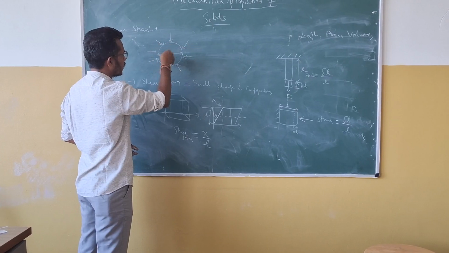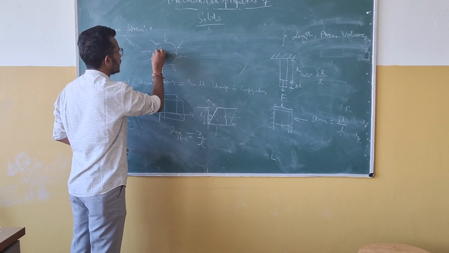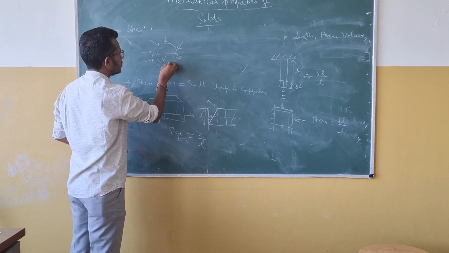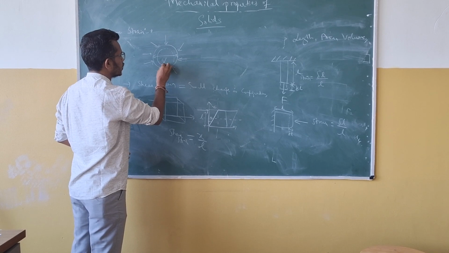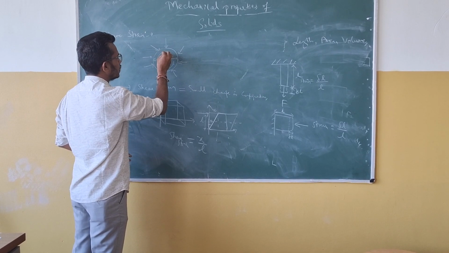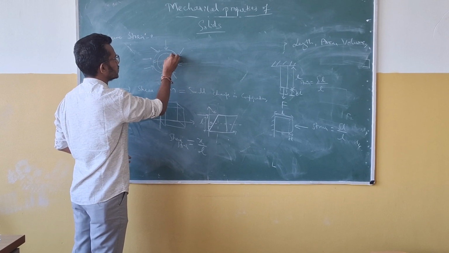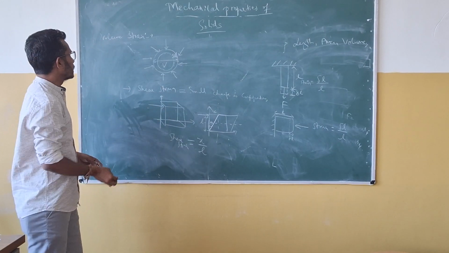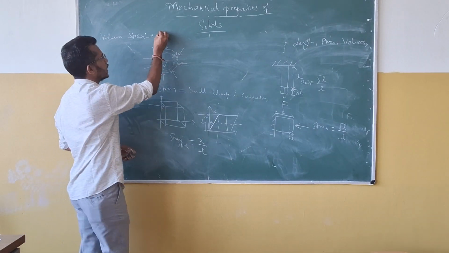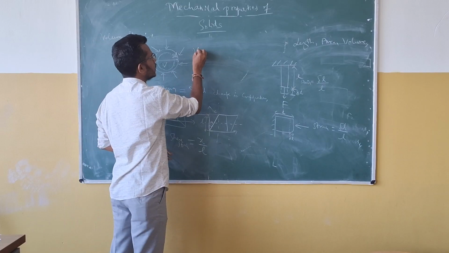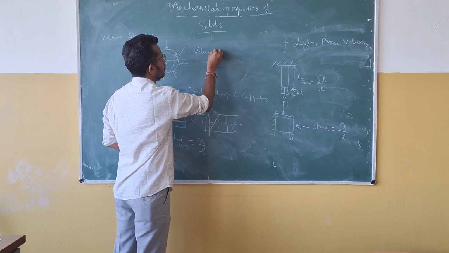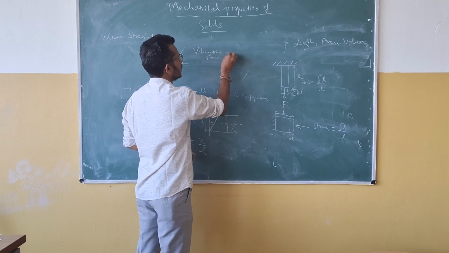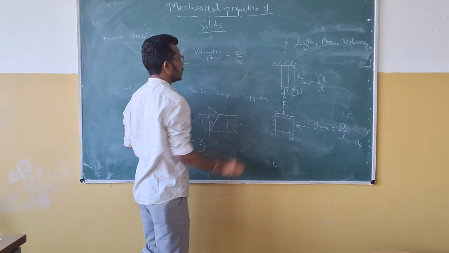Whenever we are applying a hydraulic force, there is a decrease in its length. Sorry, it's not length, this is volume. So this is the change in its volume, that is delta V. The volumetric strain is calculated by the formula: volumetric strain is equal to delta V by V.